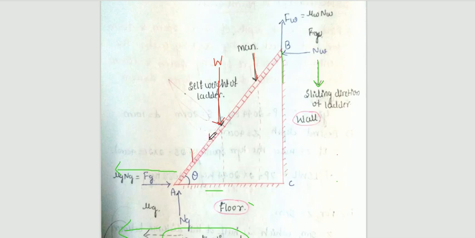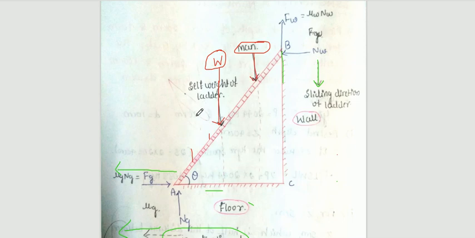They will give the distance from a point, like 1.5 meter or 3 meter, as the man moves on the ladder in the problem. That is the weight of the man you need to consider. That is an external load, along with the self weight of the ladder.